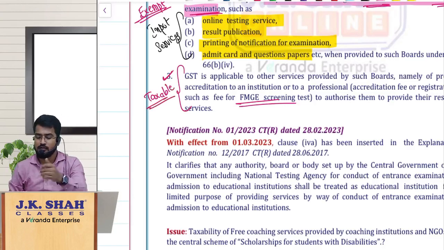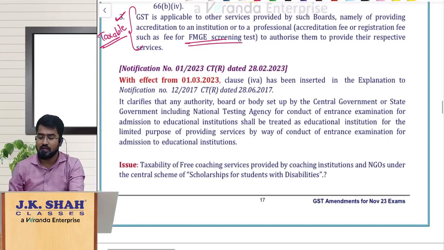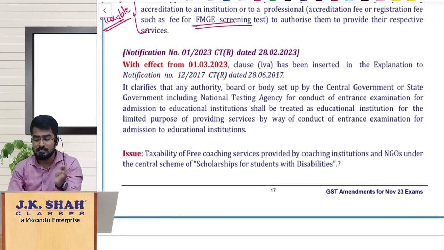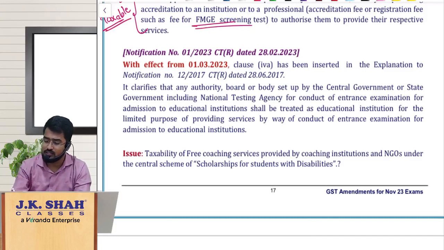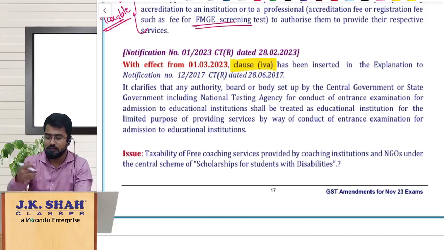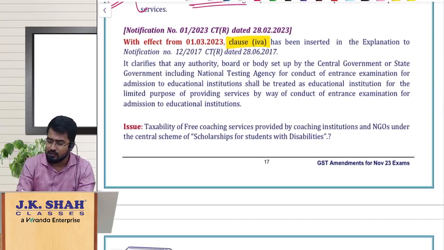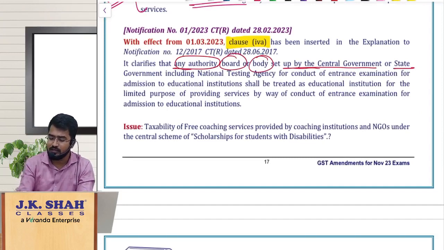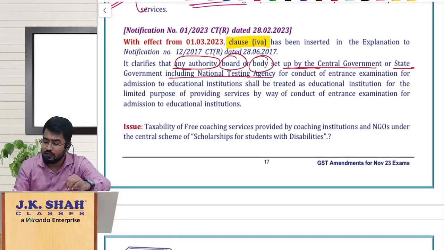Right. And one more thing, if you see, after that clarification has been issued, the government has inserted a new clause also, clause 4A, you can say, under this entry number 66, where they said any authority, any board or body which is set up by central government or state government, including a national testing agency, sir, for what purpose?